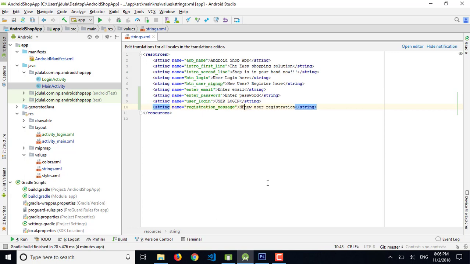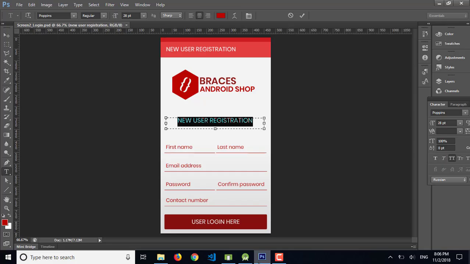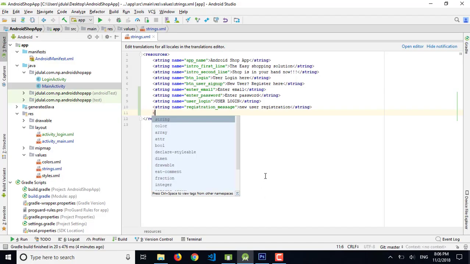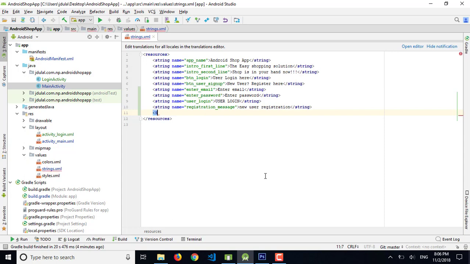Let's capitalize it or ignore it because I already have used all caps. So we have first name, last name, email address, password, confirm password, and contact number. So let's add the resources here.